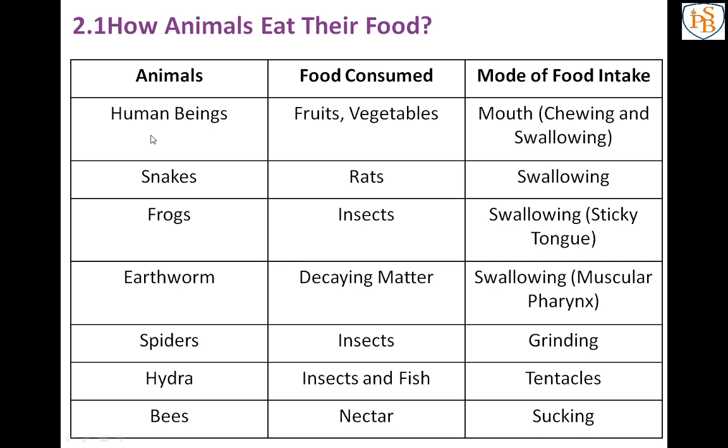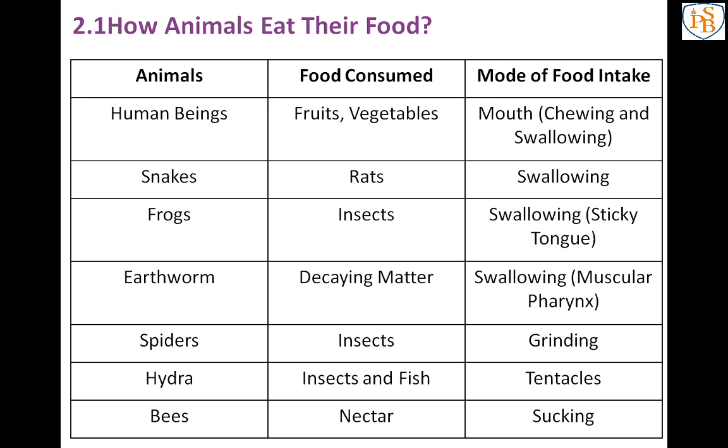First one, see, actually you have to write, but I will explain that. One table is there, one activity is there, that is 2.1, that you have to complete. But before that I will explain this table, and with the help of this table complete table 2.1. Understood?